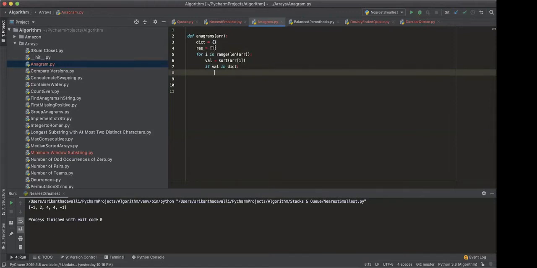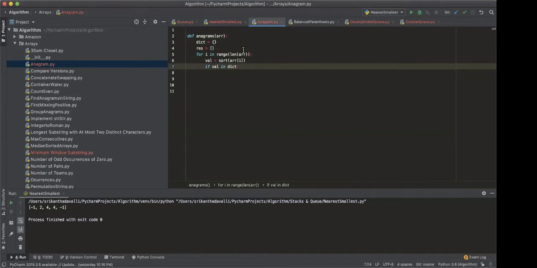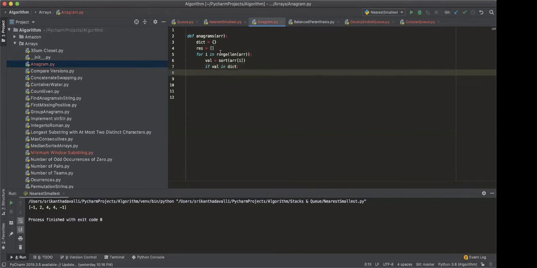Look, first of all, the problem with Python is that you don't have clarity on the data type. It's a pro and also a con. Here you're creating a dictionary, but what is the type? In other languages, you define the type of the data: if it's a dictionary, what will be the type of the key and the type of the value? First of all, this result is of no use. Why are you having this result? I think I've already told you, but let me see whether you remember or not. What will be the type of the key in the dictionary and what will be the type of the value?